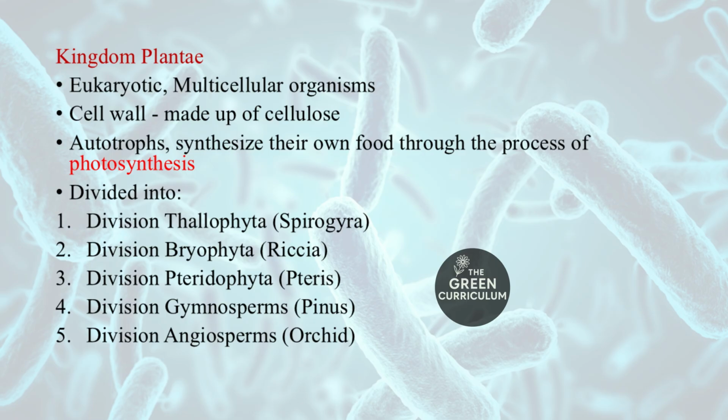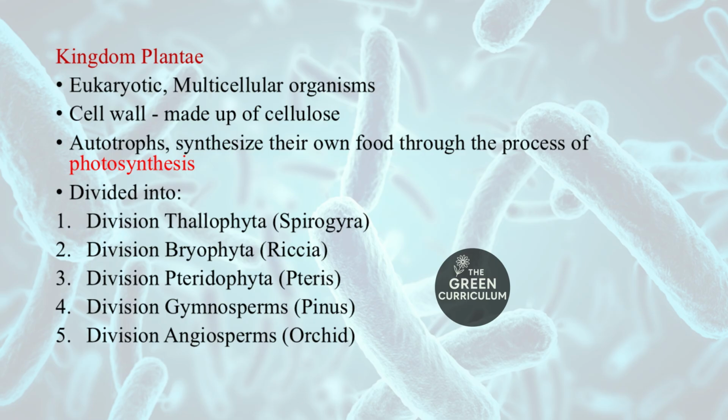Based on the body differentiation and the presence or absence of vascular tissue, the kingdom Plantae is divided into five different divisions. They are division Thallophyta, Bryophyta, Pteridophyta, Gymnosperm, and Angiosperm. Division Thallophyta consists of algae. Spirogyra is an example. Division Bryophyta includes bryophytes such as Riccia, Marchantia, etc.